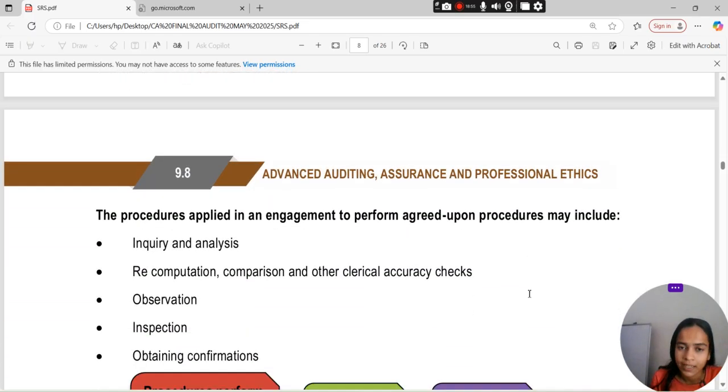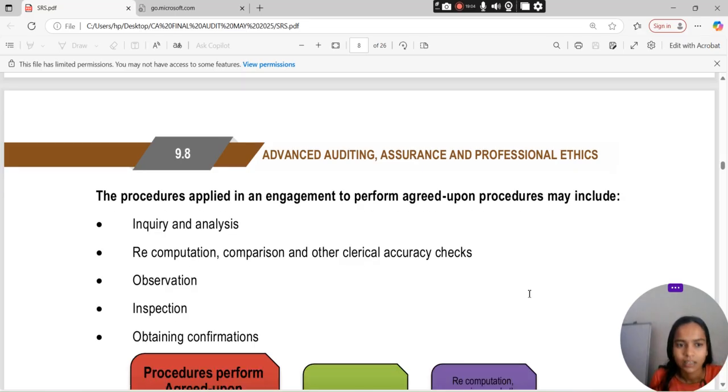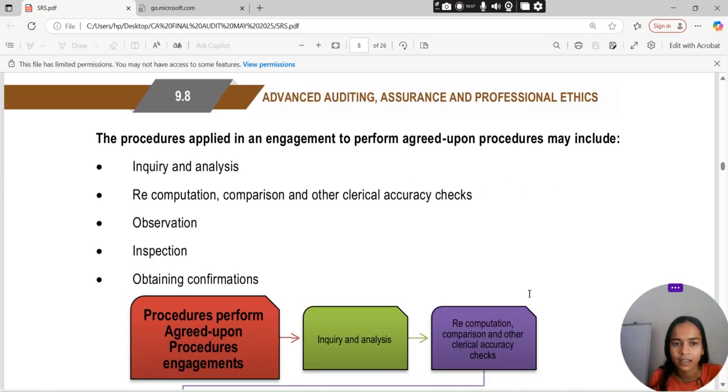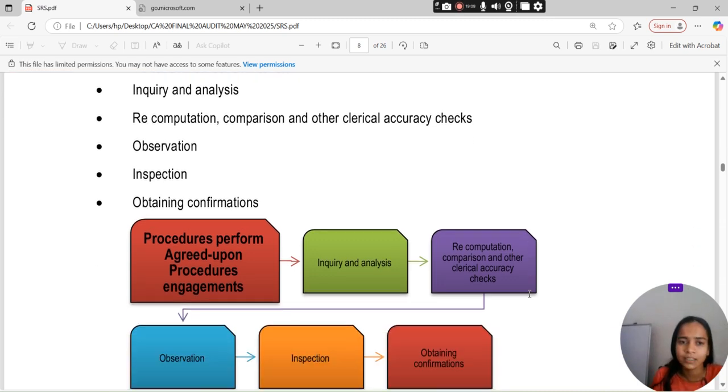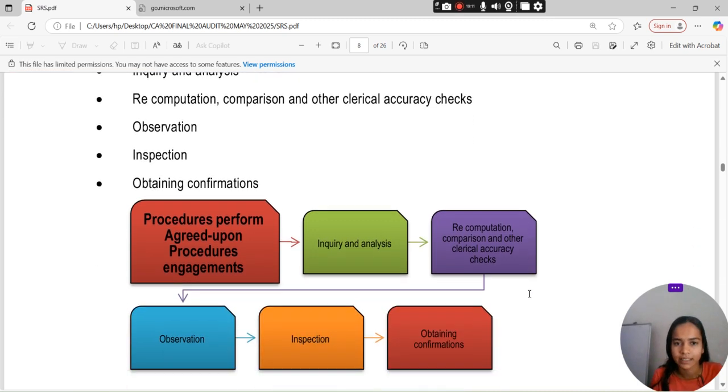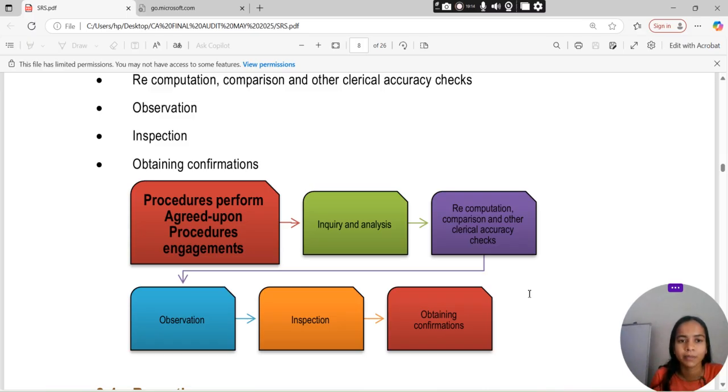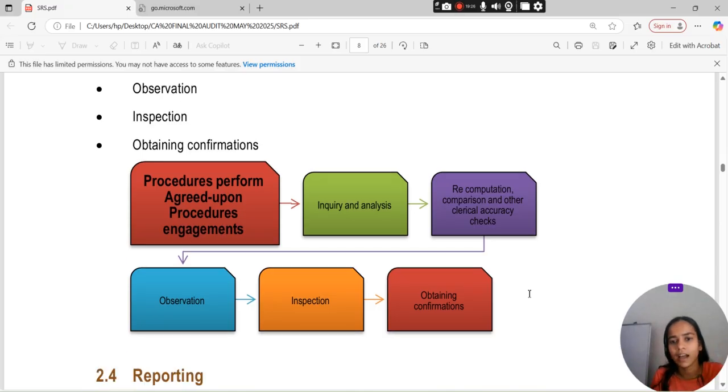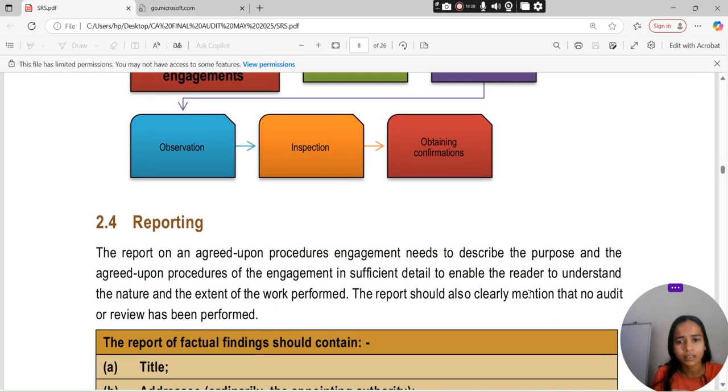जो भी procedure apply होगी in an engagement to perform agreed upon procedures may include inquiry and analysis, recomputation, comparison, other clerical accuracy checks, observation, inspection, obtaining confirmation. कौन सी ऐसी procedures agreed upon procedures engagement में आएगी, तो कौन सी procedures perform की जाएगी under the agreed upon procedure engagement: inquiry and analysis, recomputation, comparison and clerical accuracy checks, observation, inspection and obtaining confirmation.